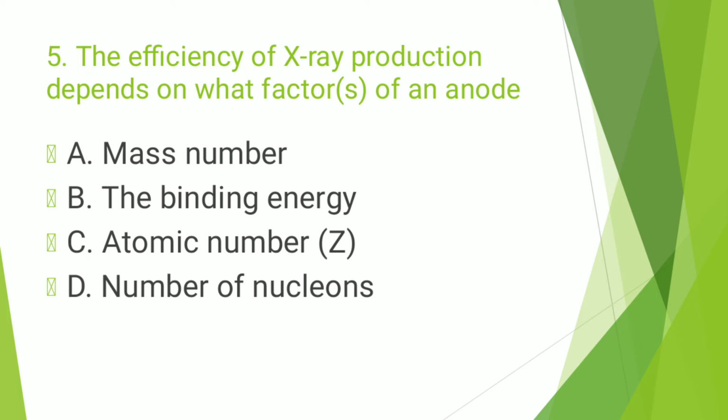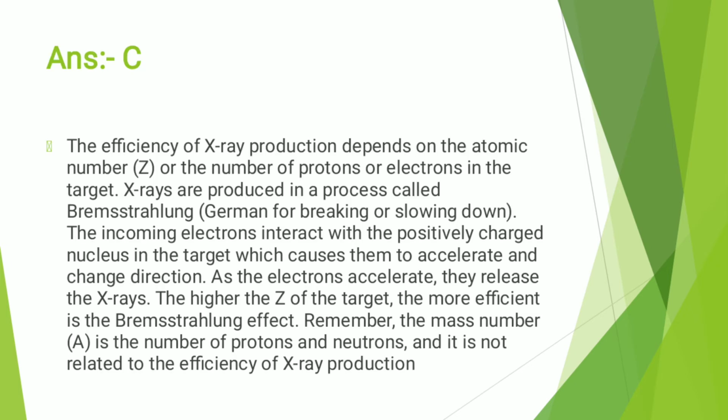The next question is, the efficiency of X-ray production depends on what factors of an anode? And the right answer is option number C, atomic number. The efficiency of X-ray production depends on the atomic number, or the number of protons or electrons in the target. X-rays are produced in a process called Bremsstrahlung, which is a German word meaning braking or slowing down.